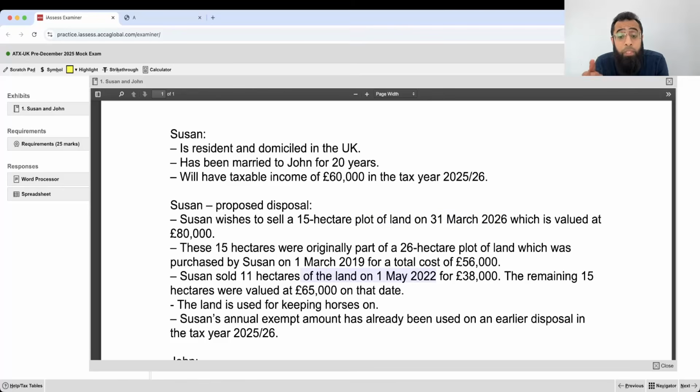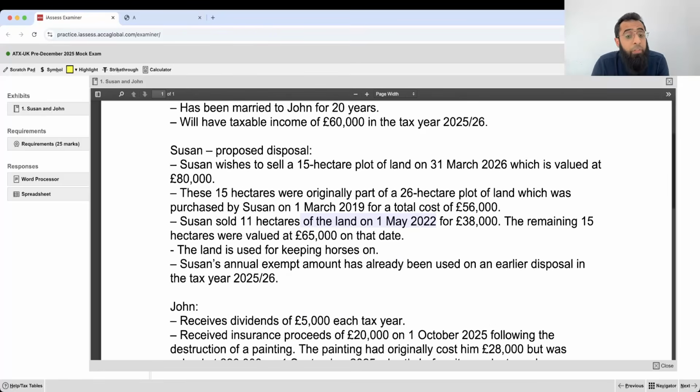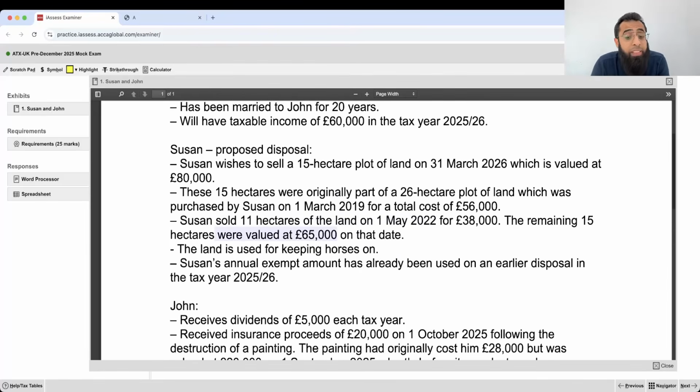So at that time, the calculation of base cost must have been done. When we will be solving it, we will be looking at it. The remaining 15 acres were valued at 65,000 pounds on that date. So basically, when today Suzanne is selling 15 hectares, and when she will be writing cost of disposed part, she will write total cost of the land, that is 56,000, and then cost of disposed part of 11 hectares already used in May 22 will be deducted from it.